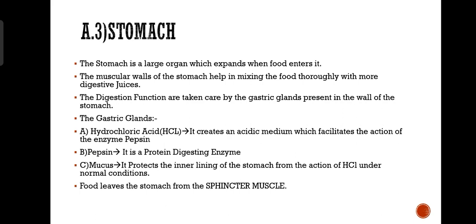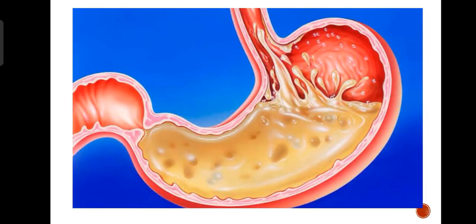Now, food leaves the stomach through the sphincter muscle. You can have a view of the diagrammatic representation there. That yellow colored thing there is your hydrochloric acid. The layers there are the inner lining of the stomach and the mucus layer. Can you see the layer at the end of the hydrochloric acid there? That is your sphincter muscle, which will open when food needs to go to the small intestine.